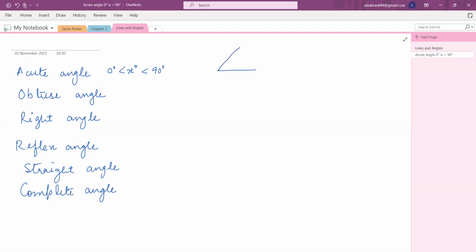It is less than 90 degree. This is your angle X. These are 2 rays. This is O. Now obtuse angle, what's that? If angle X is obtuse, it is more than 90 degree and less than 180 degree.